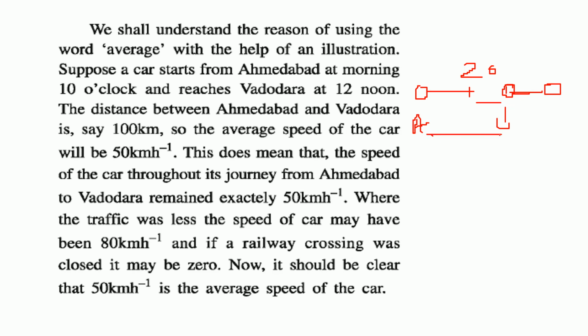Now for the total distance you traveled, you had different speeds. So we cannot use all these speeds, we need to take the average of these speeds. So the average from A to B, or Ahmedabad to Vadodara, is 50 km per hour. But it is not representing the actual speed you maintained during the travel, because at some time you were at 20 km per hour, at some time you were at 80 km per hour. So when we combine and average them, we say that it is some 50 km per hour. I hope you got the idea.